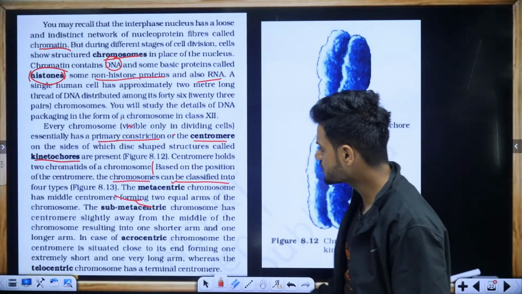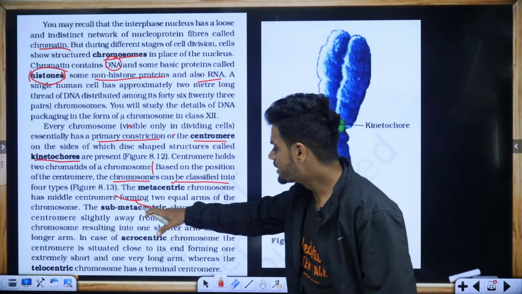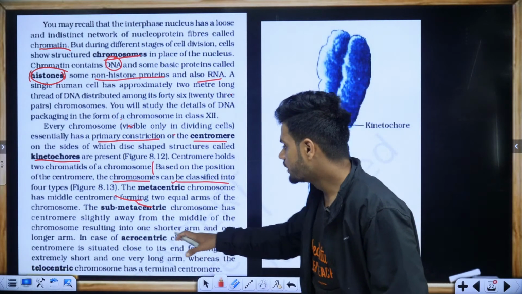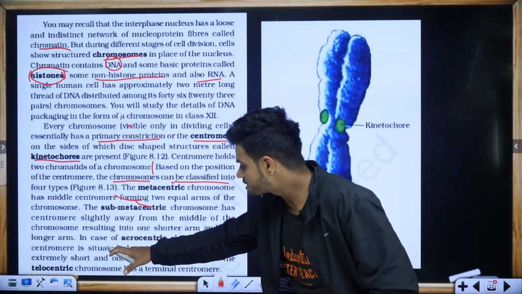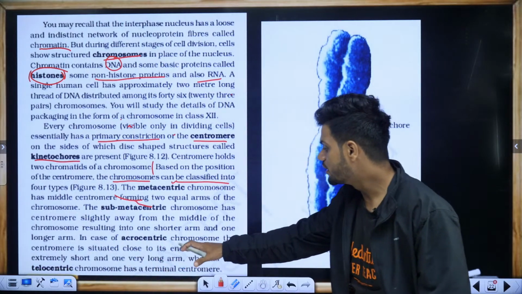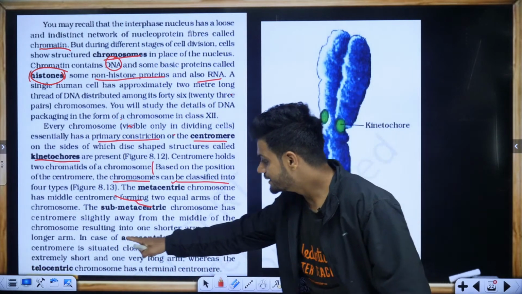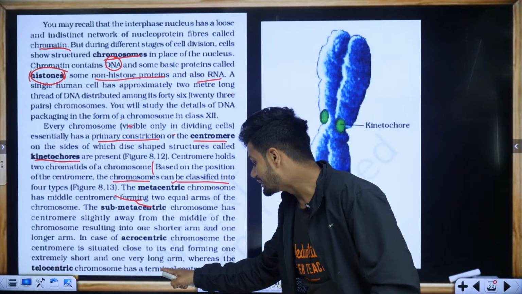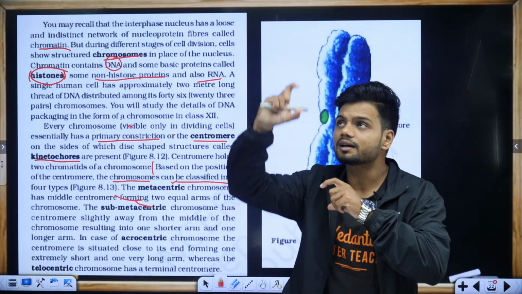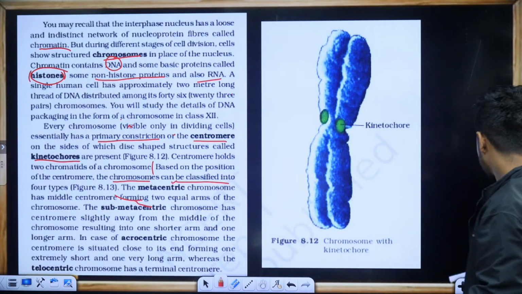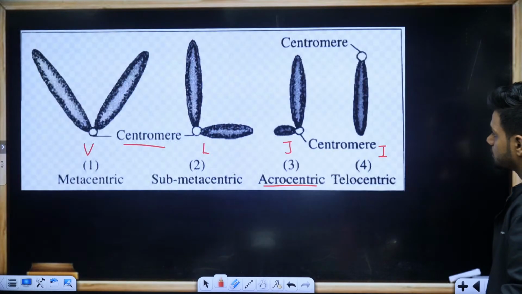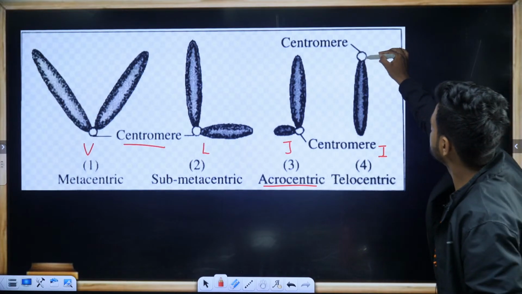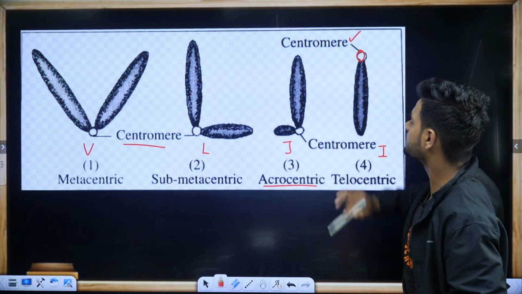Okay. See here. In acrocentric chromosomes, the centromere is situated very close to the end, forming an extremely short arm and one very long arm. Whereas the telocentric chromosome has a terminal centromere. Telocentric is going to be a terminal centromere.